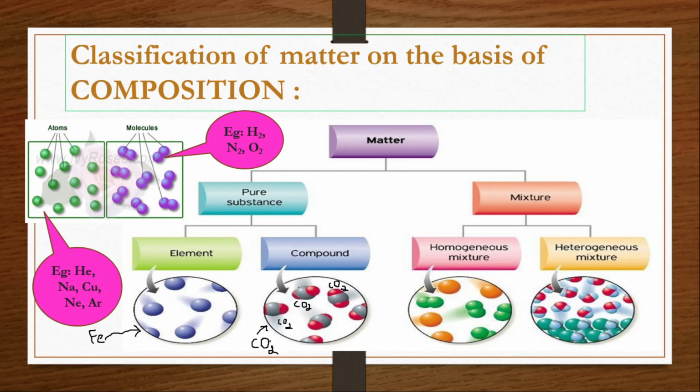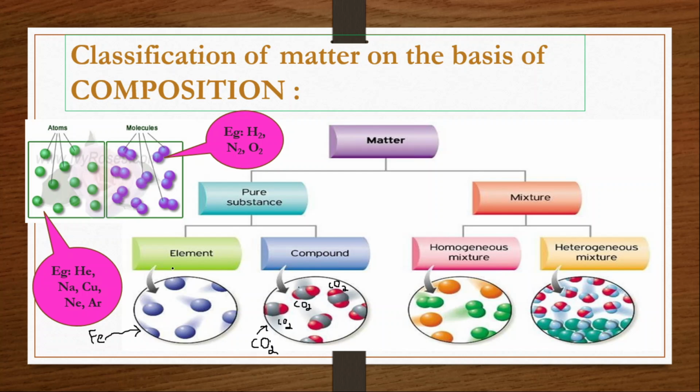That is what is called definite proportion. Clear? So for one carbon bonded with two oxygen, that is what is called definite proportion. So the particles will be in a definite proportion here. So that is what is called a compound. A compound is a pure substance which can be decomposed into simpler substances by chemical methods. It is formed by the combination of two or more elements in a definite proportion by mass.